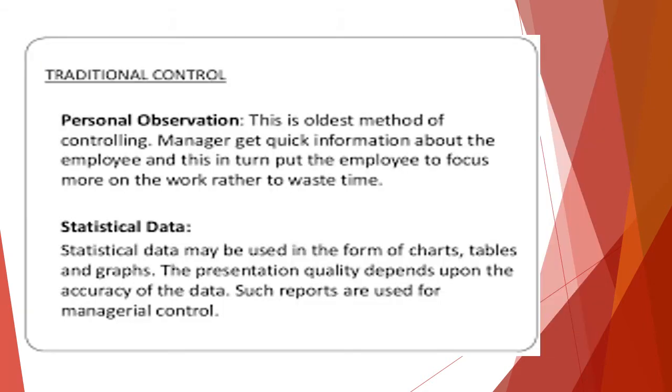Now we will see what this traditional control method is, and in that we have the personal observation method. We know personal observation is the oldest method where we just look at the information. So we have a quick look at the information about the employee by just observing him, and the focus is more on the work rather than on how he is wasting time. So we focus on how we look at the persons and how they carry out the obligations made on the part of the management.